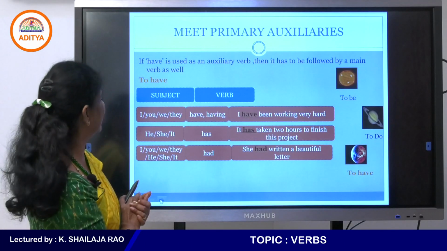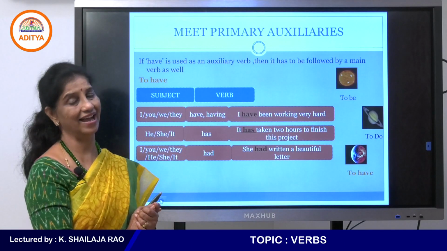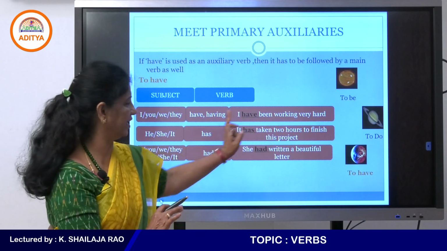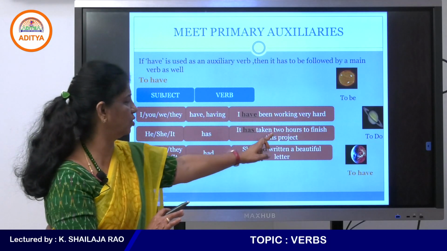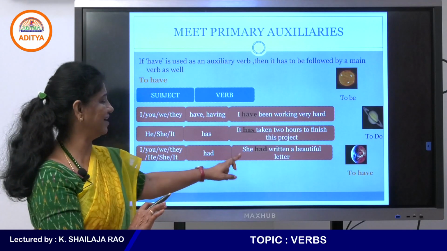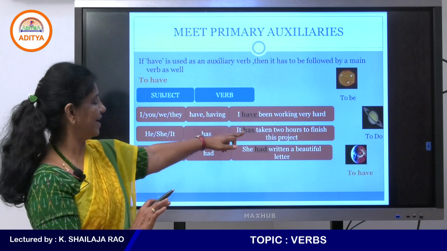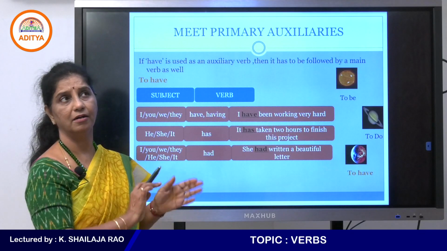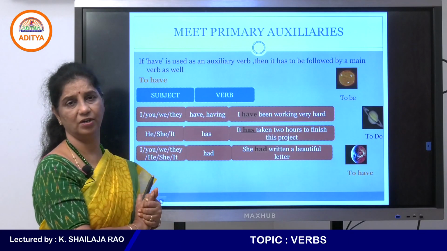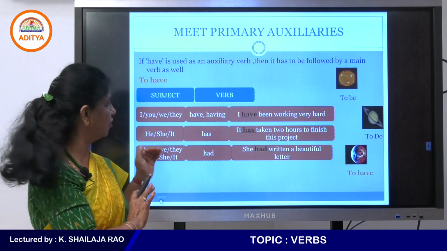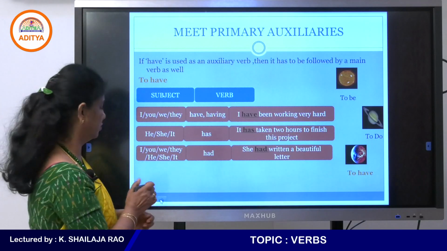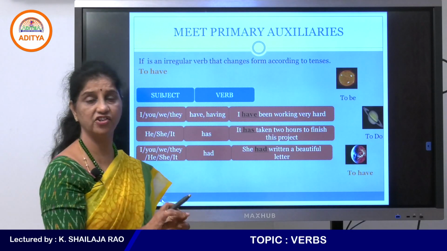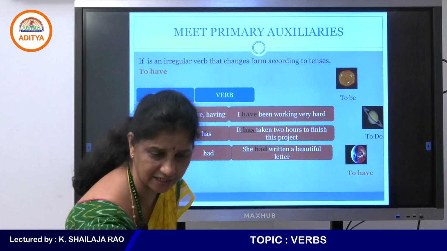So, followed by the main verb. Generally, have, has, had, it's followed by the main word. I have been working. Okay, it has taken 2 hours to finish. She had written a beautiful. So, taken, written, been working, these are following the helping verb. So, the main verb here follows the helping verb whenever you use have. And even these change according to the tense of the sentence.